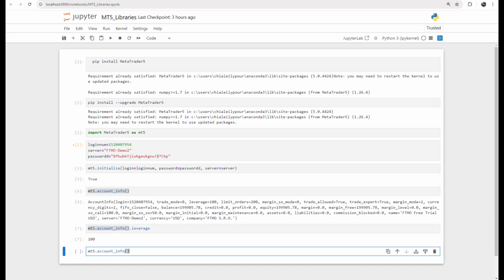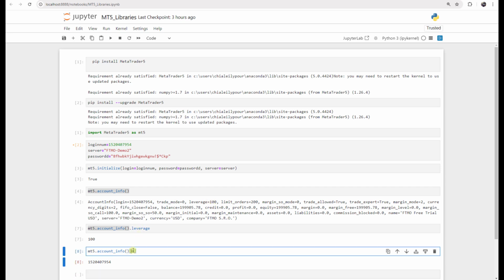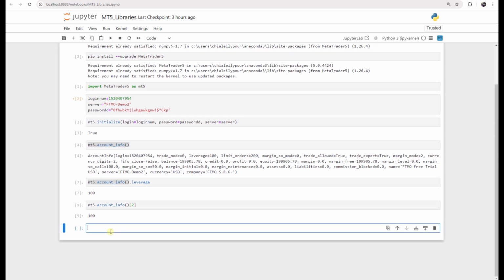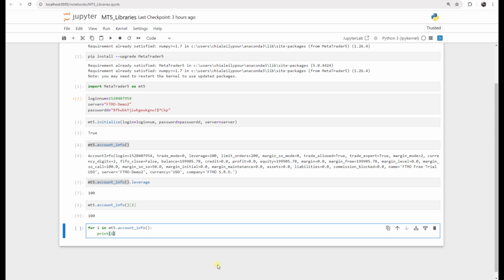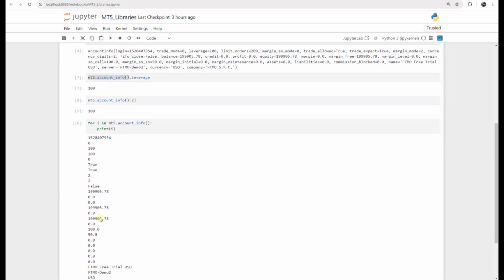This is actually something like a list. We can have access to this list by choosing its position. 0 will return the login if I press Shift and Enter. 1 will return trade mode, which is 0, and 2 will return the third one, which is the leverage. If I press Shift and Enter, it will return 100. We can just easily say for i in this MT5 account info, okay, just print i, and it goes through all of them and returns us all the values.